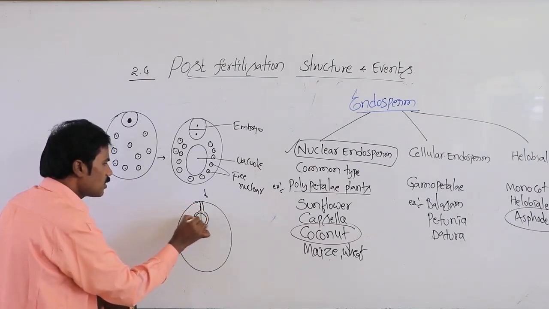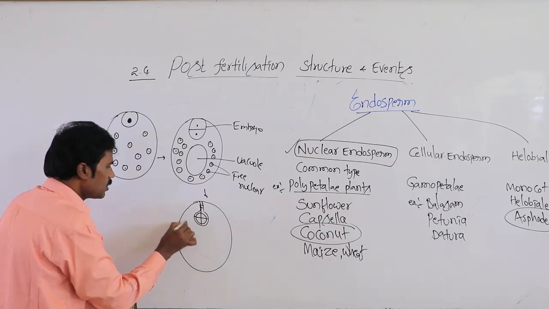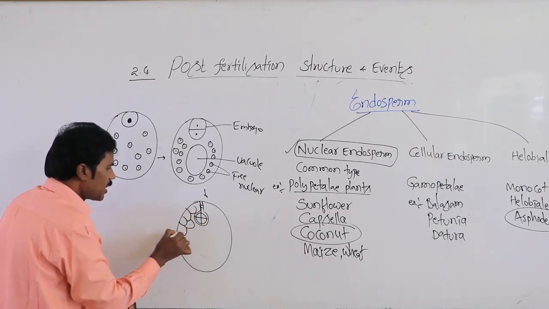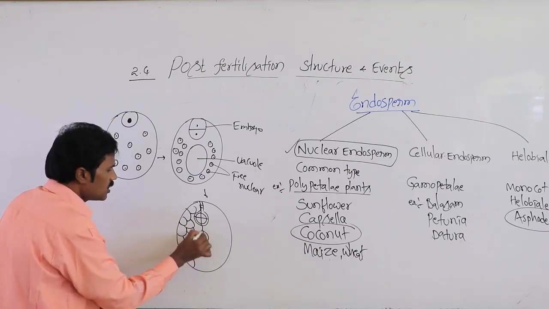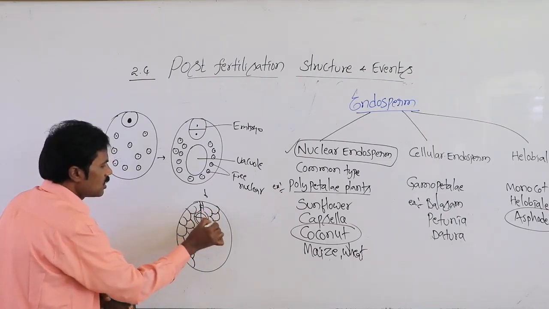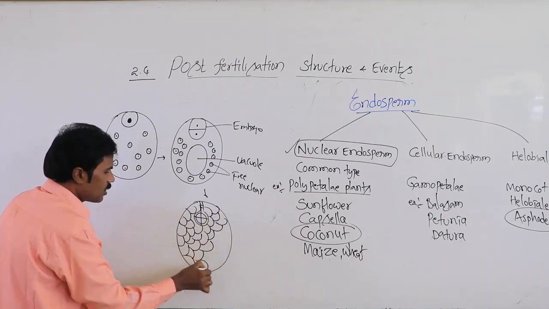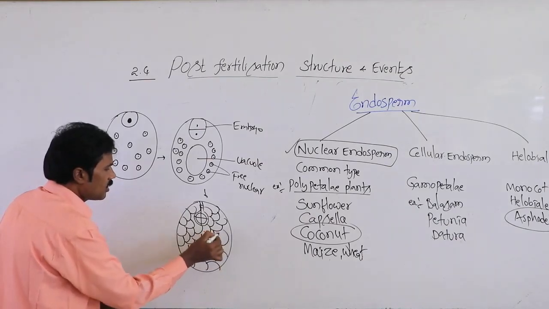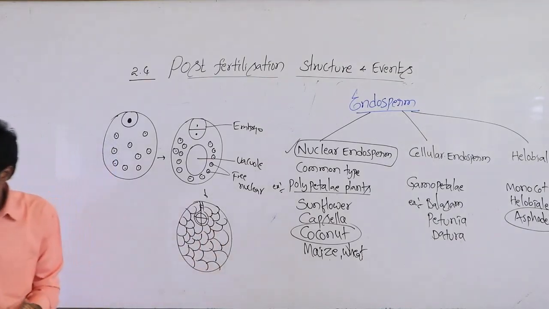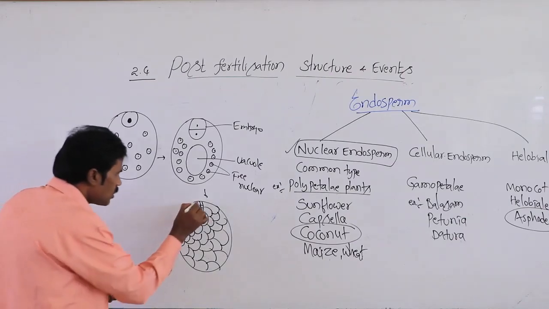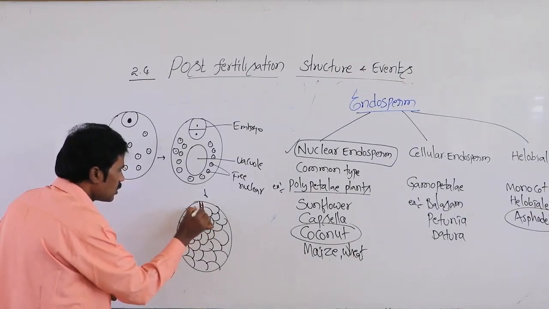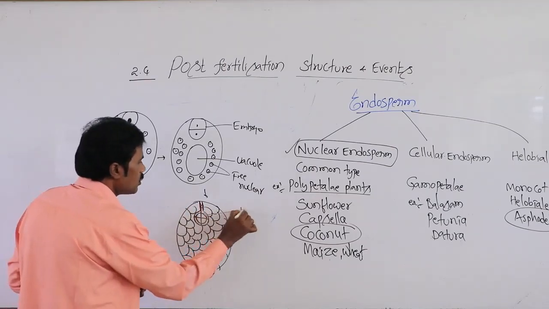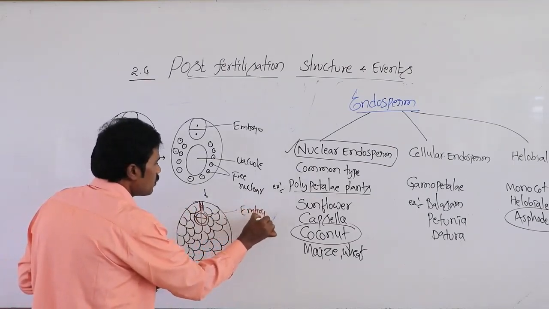Whatever it develops, then it is followed by cytokinesis. The karyokinesis is followed by cytokinesis. That is, after complete maturation of this one. This, in red color, represents the embryo. This is the embryo.